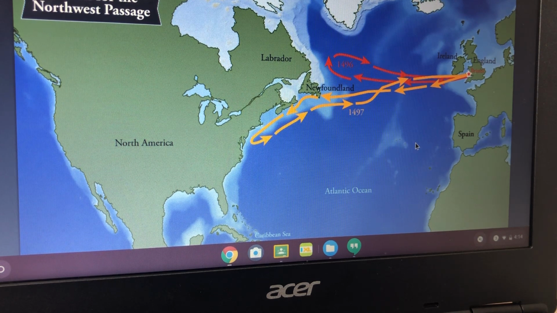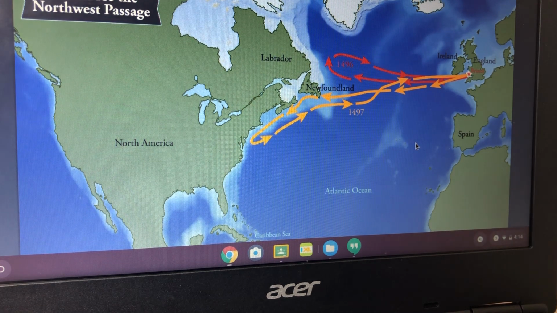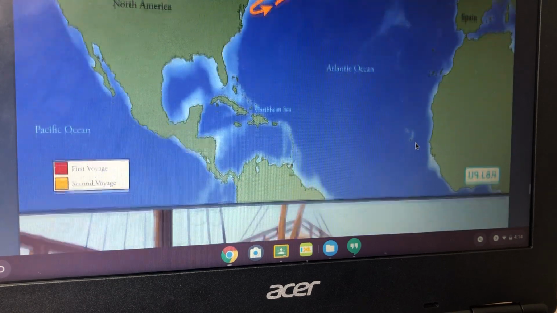Cabot's second voyage was more successful. Again, he had only one ship. It was a small ship called the Matthew, with a crew of just 18 men. Cabot and his men set sail from Bristol in May of 1497. They sailed past Ireland and across the Atlantic. On June 24th, they sighted land. Historians think Cabot made landfall somewhere in the area of southern Labrador, Newfoundland, or Cape Breton Island in present-day Canada, but the exact location is not known for sure.